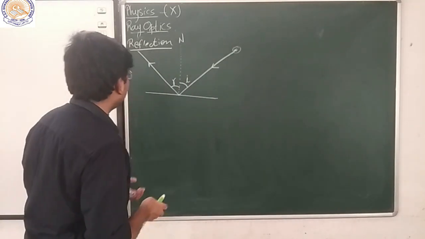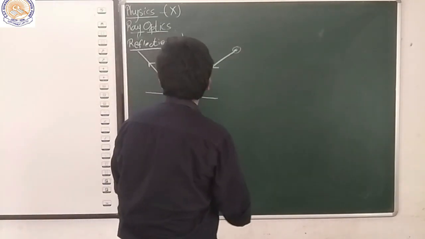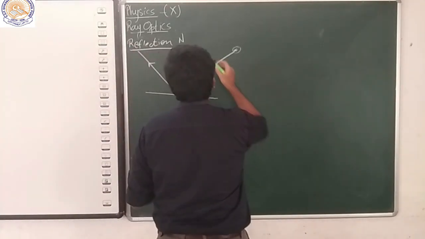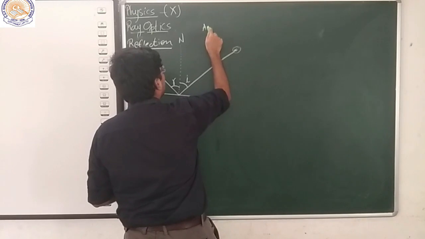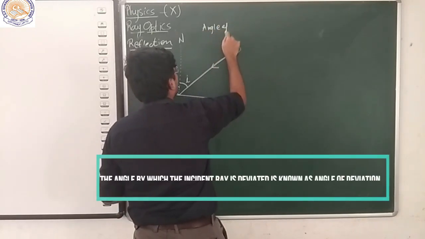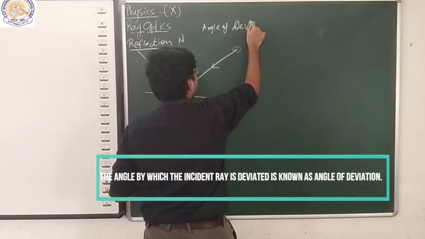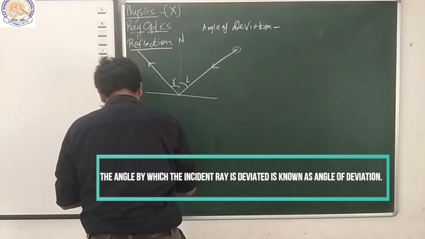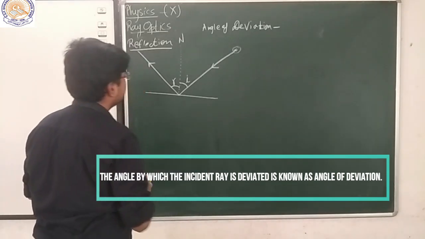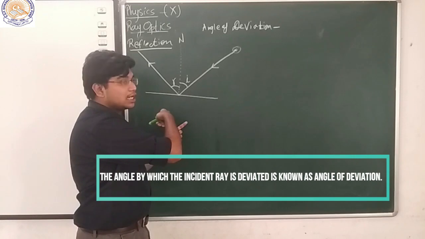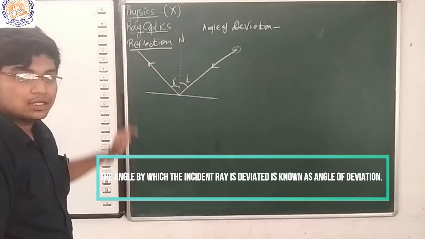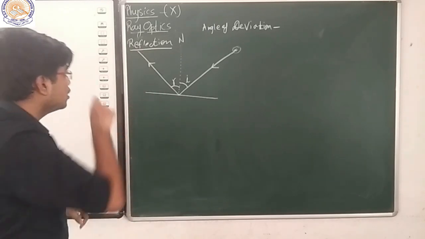Now here one more angle we have to introduce, that is the angle of deviation. So we are going to study the angle of deviation now. What does this mean? The angle by which the incident ray is turned by the reflection is known as the angle of deviation.